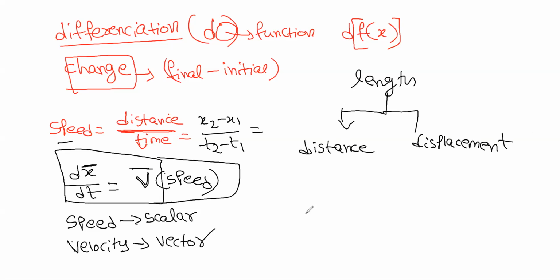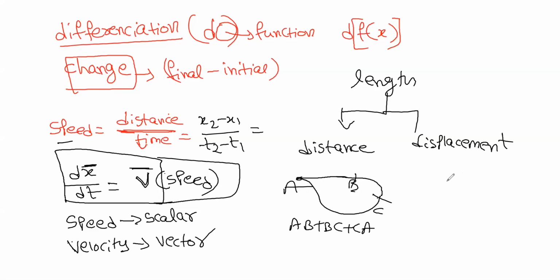The total distance traveled. Suppose it goes from A to B, then the complete path. When it again comes to A, let us suppose ABC, the distance is AB plus BC plus CA. You will add all the distances.